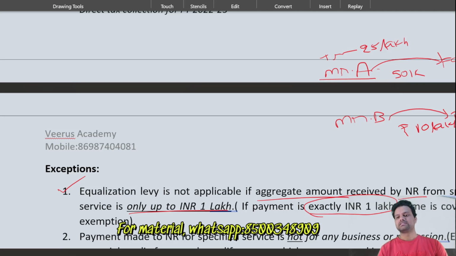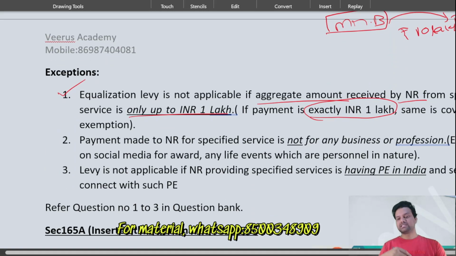In this case, whether equalization levy is applicable or not? The answer is yes, because it has crossed the 1 lakh also, and he's taking the services from a non-resident. Then in this case, at the rate of 6%, equalization levy should be applicable. But the law has exempted this situation also, because he's not doing it for a business or profession. He's doing it for a personal life event. In a personal life event, if you advertise anything, that is exempted, equalization levy is not applicable. That is the next one.